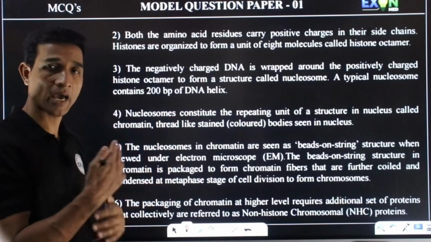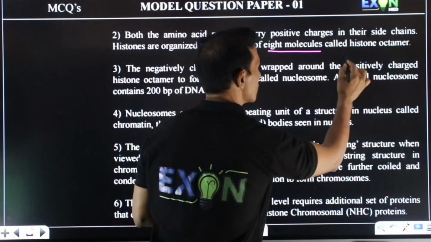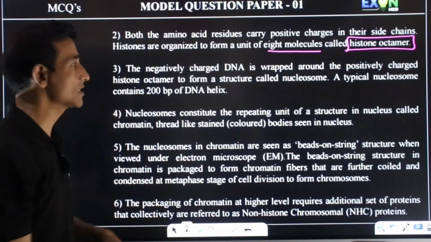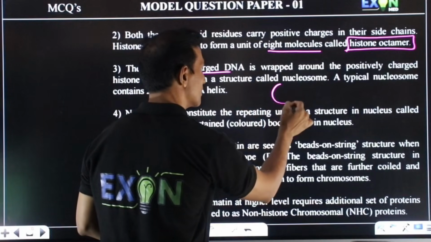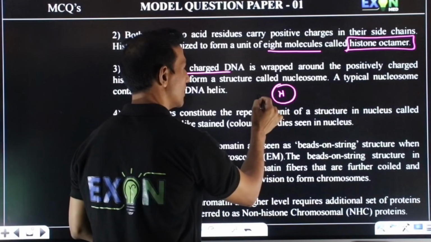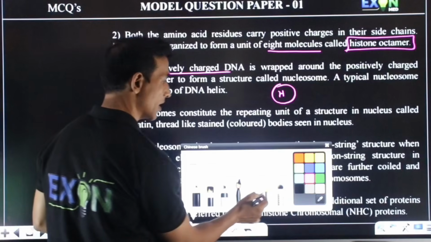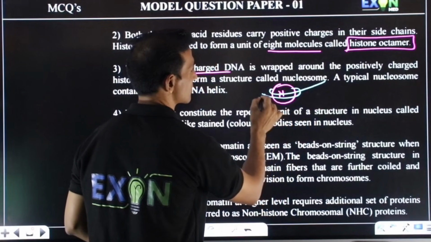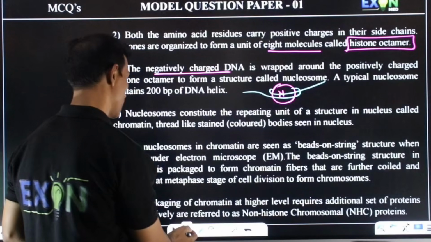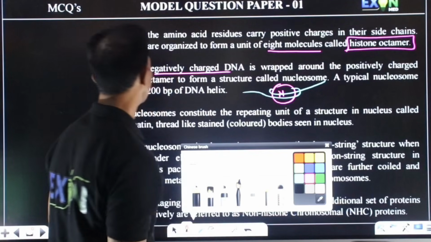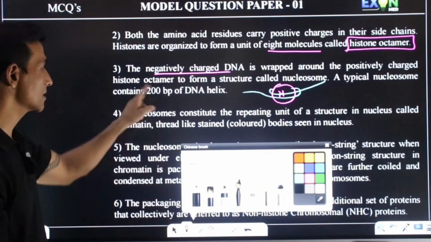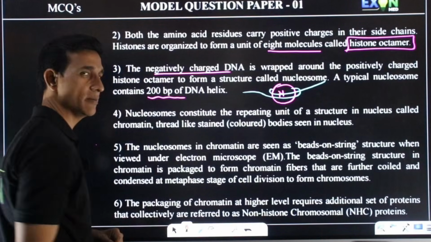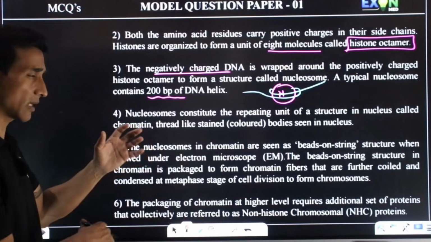So histones are made up of a unit of 8 molecules. They are called a histone octamer, and negatively charged DNA will coil around this positively charged histone protein like this, and form a structure called a nucleosome. Hence, how many DNA base pairs does this nucleosome contain? 200 base pairs.